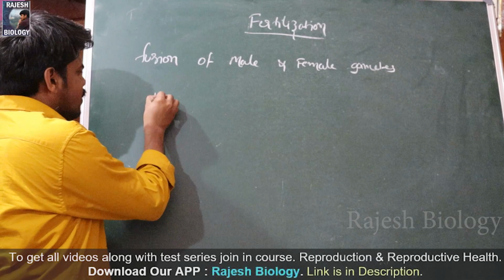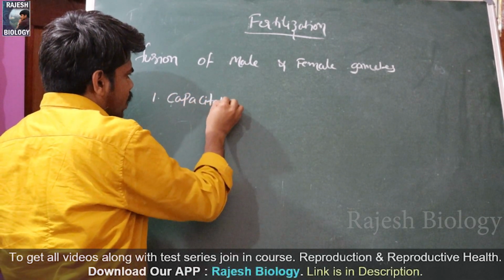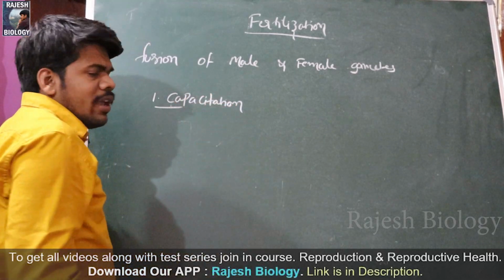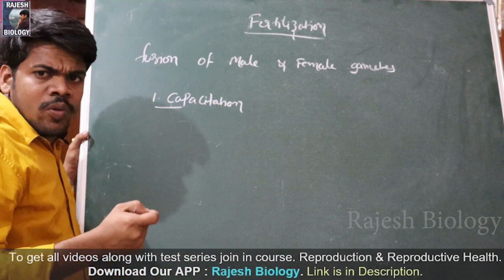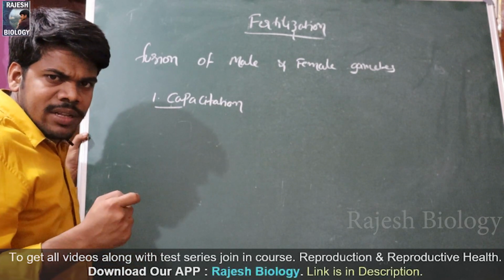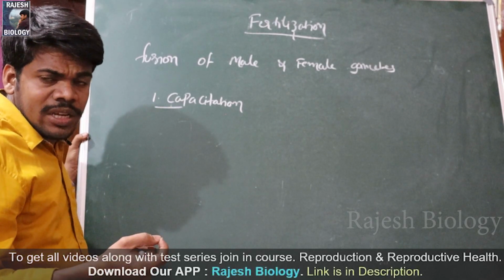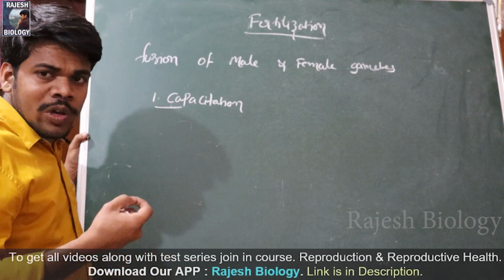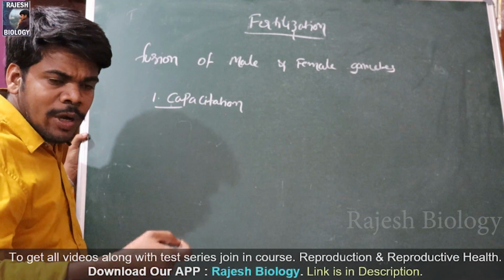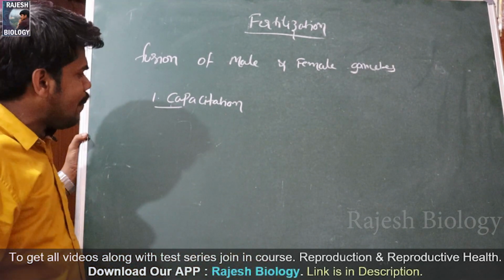First, capacitation. In order to fertilize the ovum, the sperm cell undergoes some biochemical changes. All the biochemical changes which happen to the sperm cell to fertilize the ovum are called capacitation.